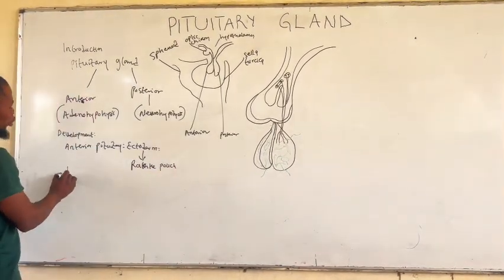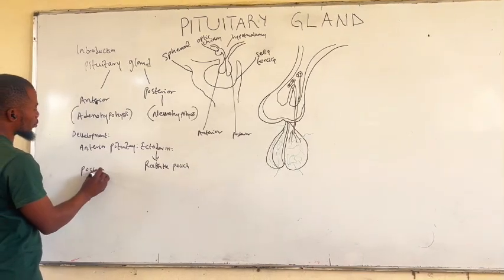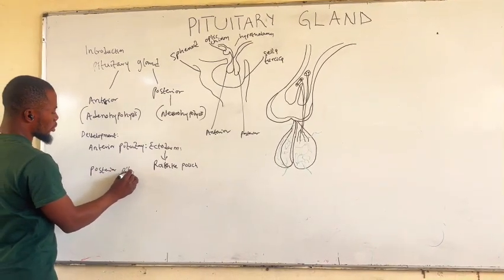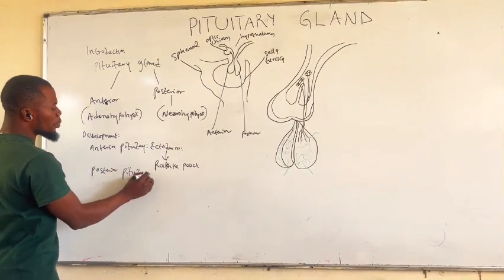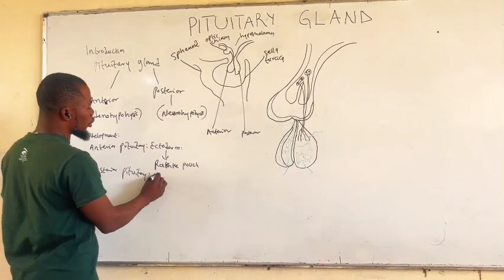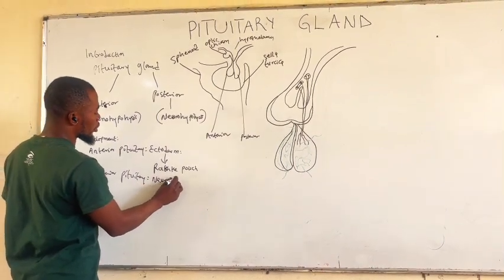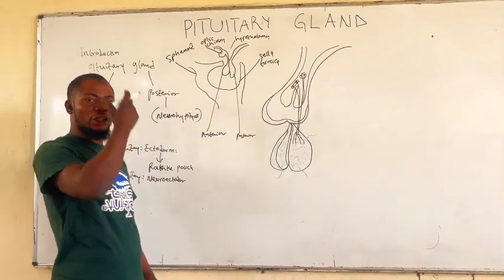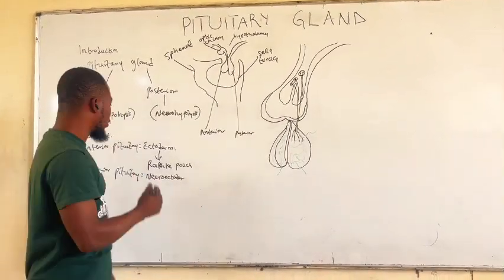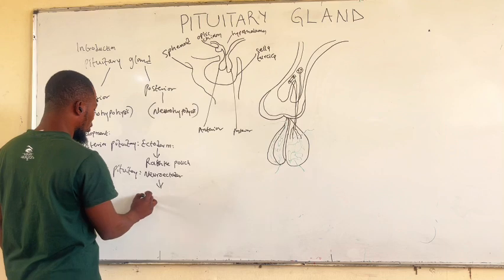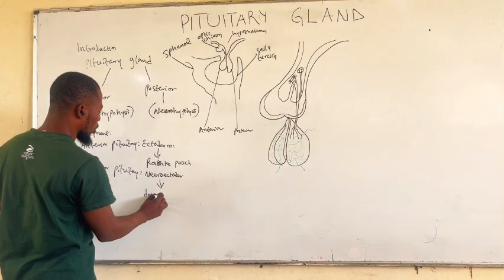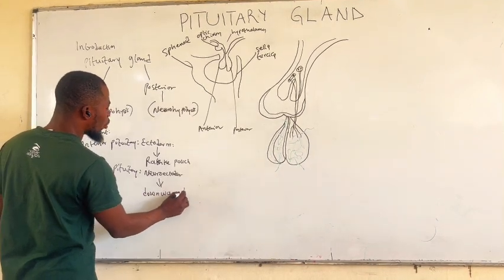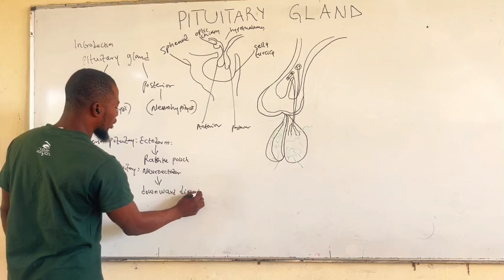While the posterior pituitary is neuroectodermal in origin, and it arises from the hypothalamus as a downward diverticulum.